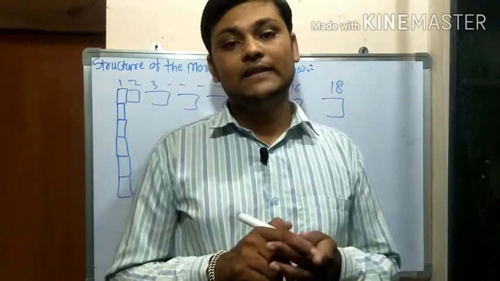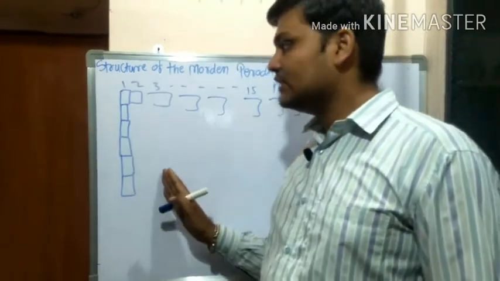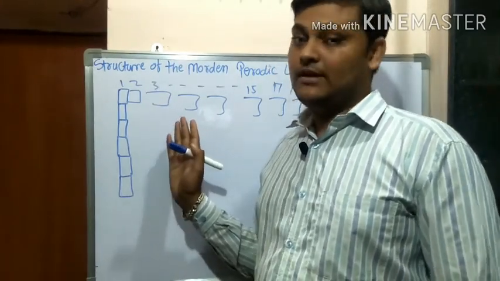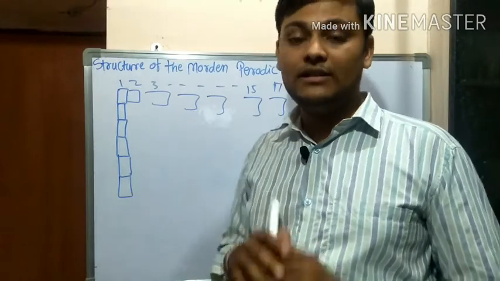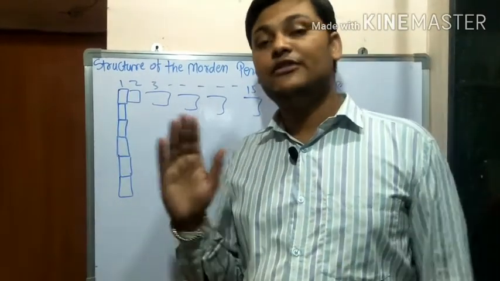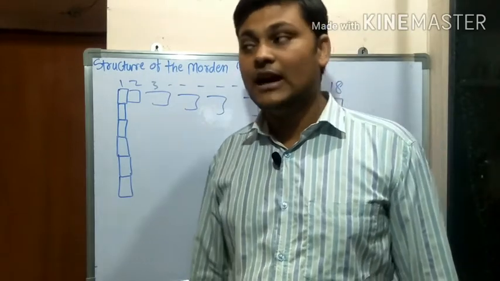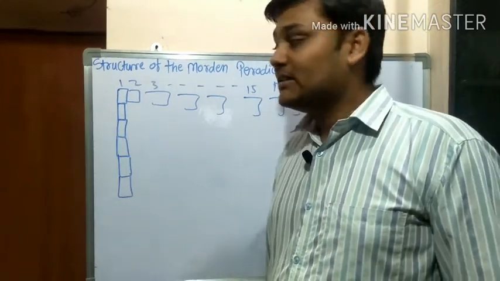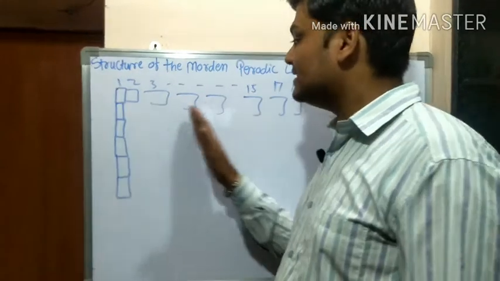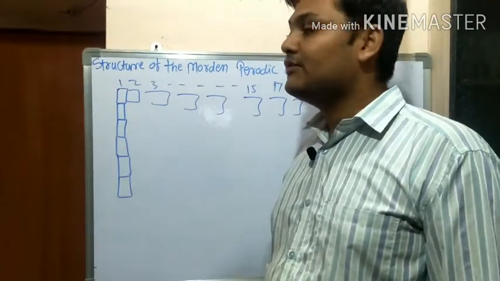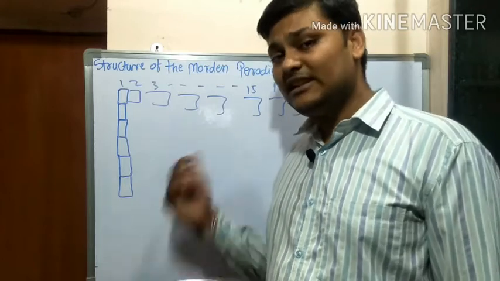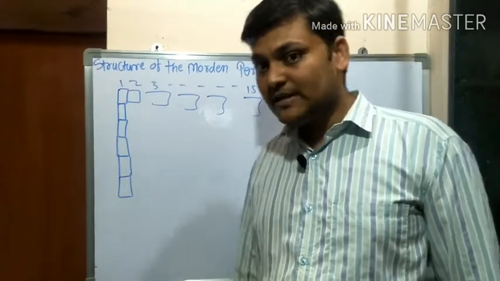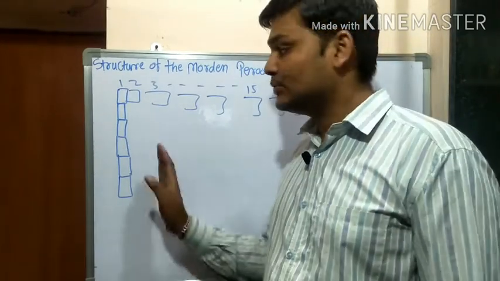Because of these 7 periods and 18 groups, we have built a block structure. In each block we have placed one element, and in different blocks different elements, according to the increasing order of their electronic configuration. In the first column we have placed hydrogen, then lithium, beryllium, boron, carbon, and like that several elements are placed in the periodic table as per their groups and periods.